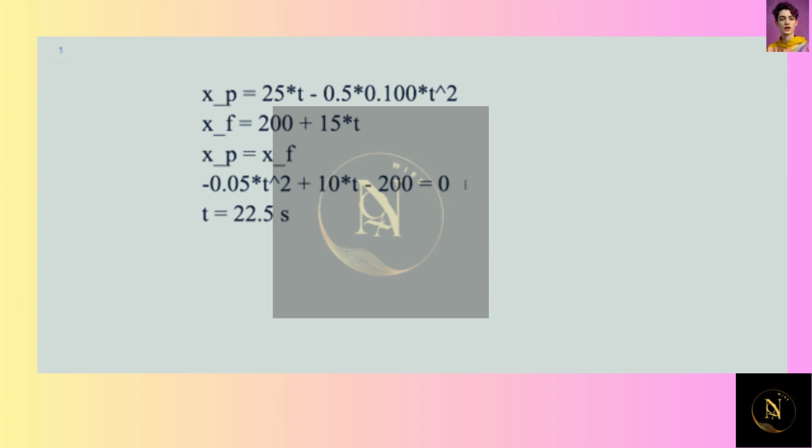But we want to find where the collision takes place. So let's plug this time back into either of the position equations. So for example, we could take the freight train's position, the 200-meter head start plus 15 times 22.5 is 538 meters. So 538 meters from the front of the passenger train is when they collide.